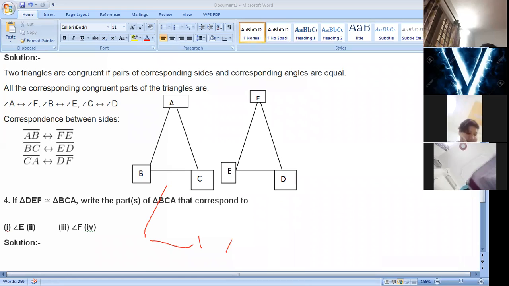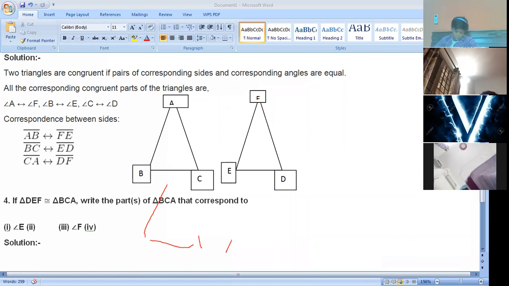Question number 4. If triangle DEF is congruent to triangle BCA, write the parts. This is the sign of congruent here.